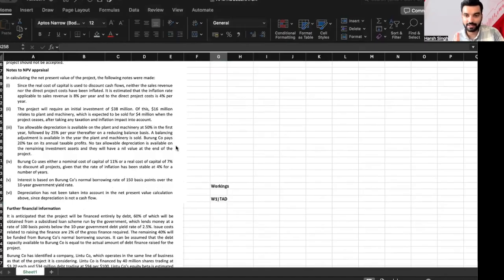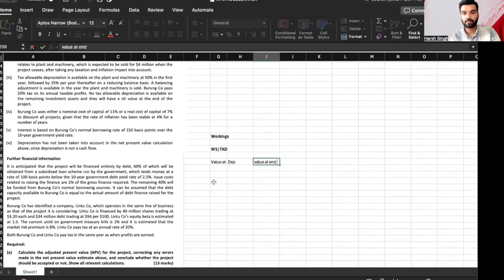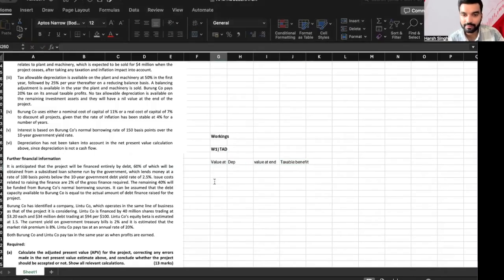That is one thing which is being provided to us. We can go and solve for that. Value at start, depreciation, value at end, taxable benefit. Okay, so what is the value at start, everyone?